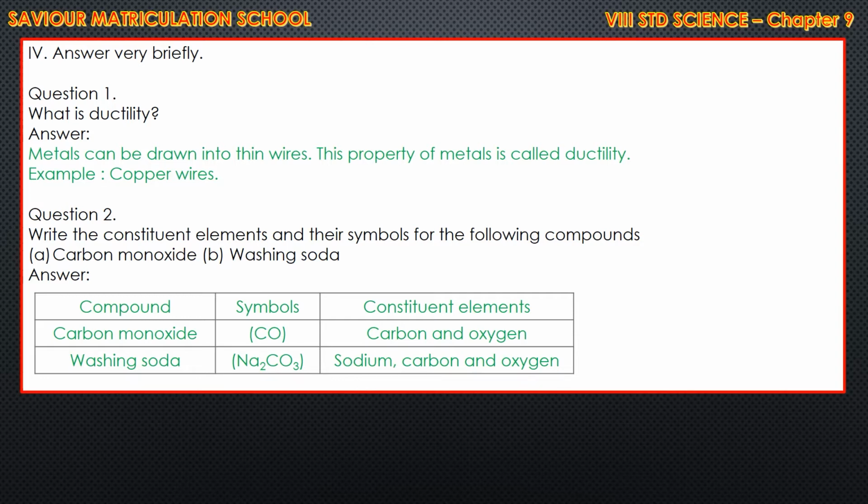Write the constituent elements and their symbols for the following compounds. Carbon monoxide, washing soda. So compounds we have to write on one side. Carbon monoxide, CO. What are the constituent elements there? Carbon and oxygen. Washing soda, sodium carbonate, Na2CO3. That is 2 atoms of sodium, 1 atom of carbon, 3 atoms of oxygen. Na2CO3: sodium, carbon and oxygen. 3 elements are there.